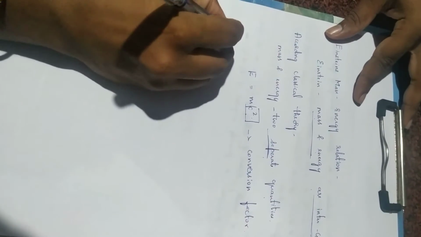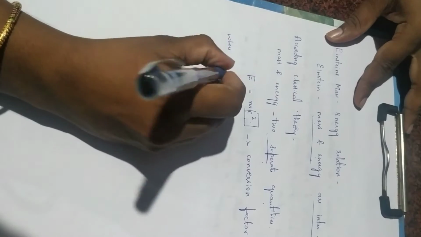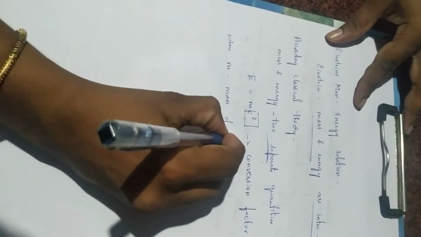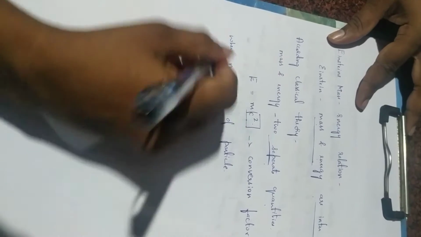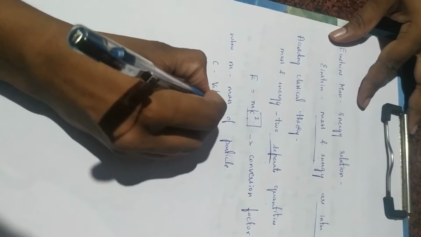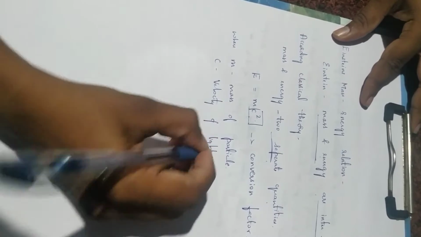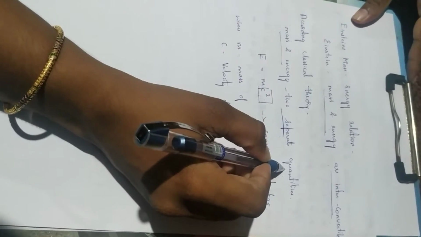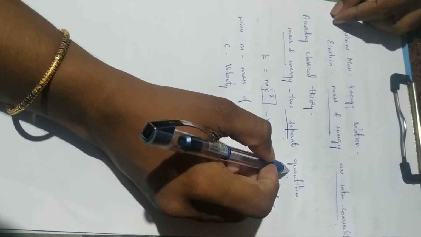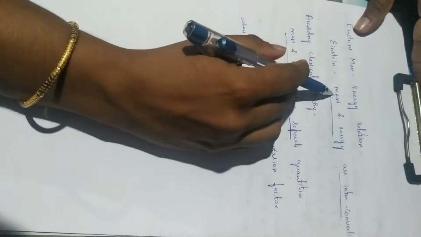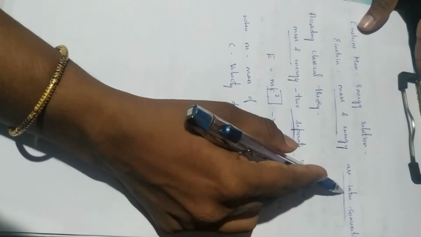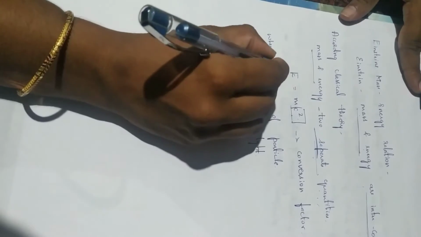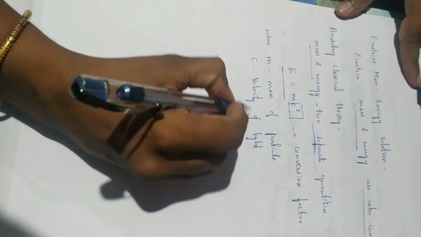In this, m is the mass of the particle, whereas c is the velocity of light. So, Einstein's mass energy relationship: according to classical theory, mass and energy are two separate quantities, but Einstein had a concept where mass and energy are the same quantity and are interconvertible, and he gave the relationship E is equal to mc square. Here c square is a conversion factor, m is the mass of the particle, and c is the velocity of light.